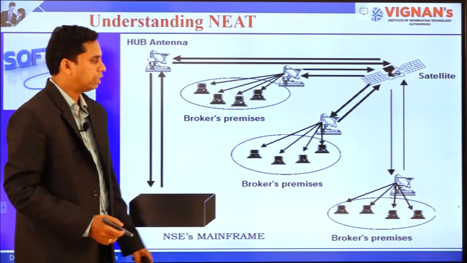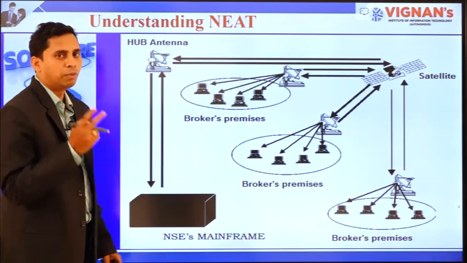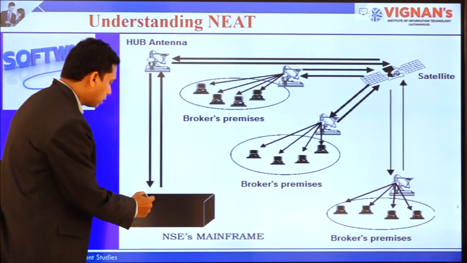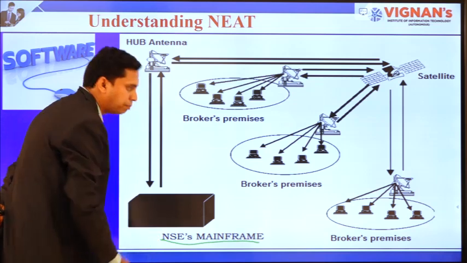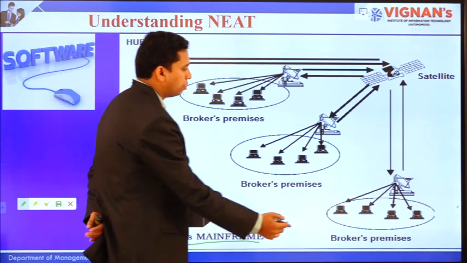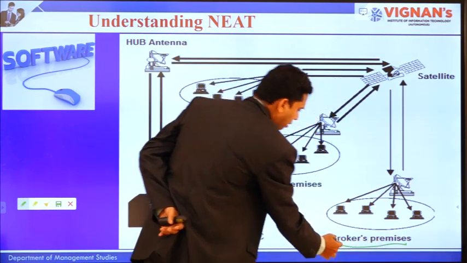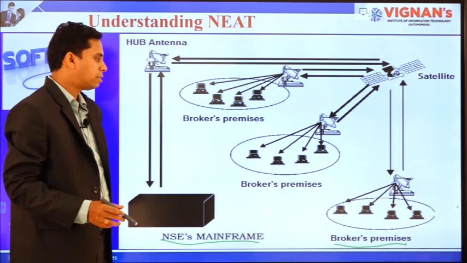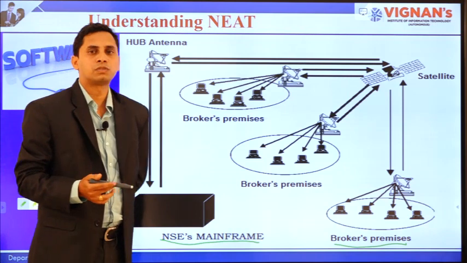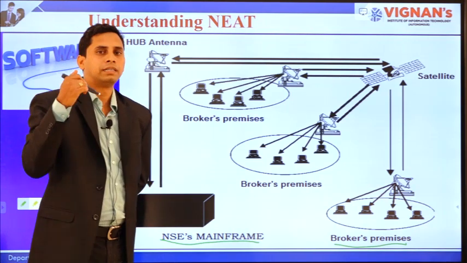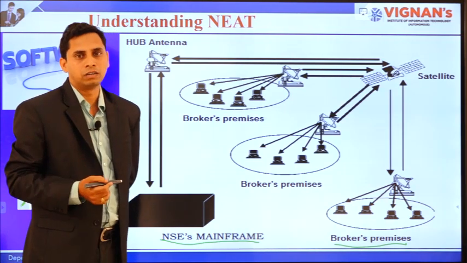In this diagram, you can see two important parameters. One is the National Stock Exchange's mainframe, the other one is the broker premises. Broker premises are the terminals through which a trader can enter their orders.